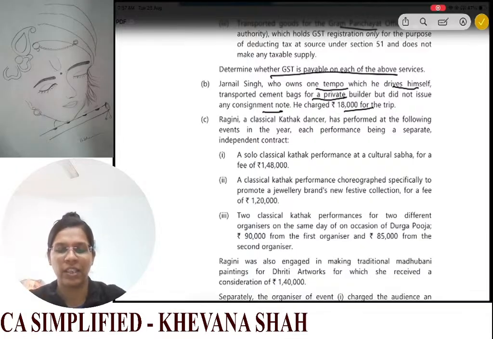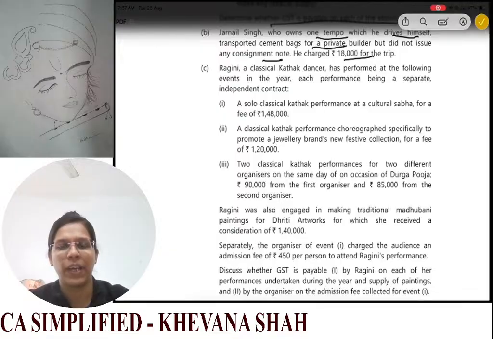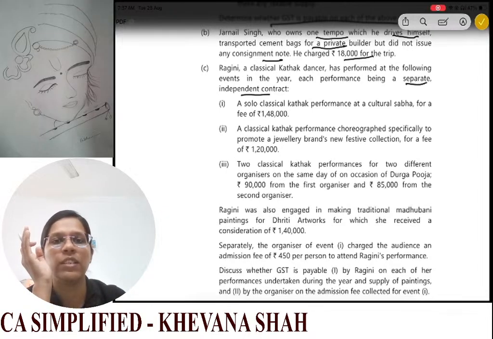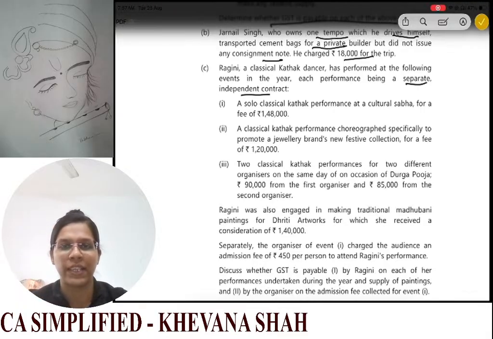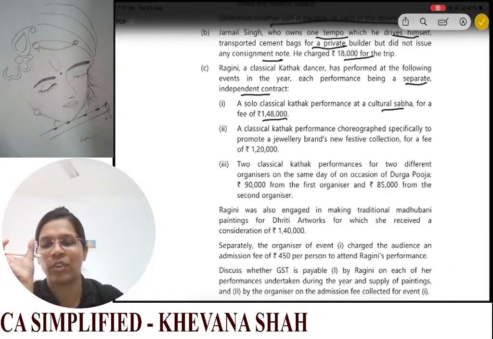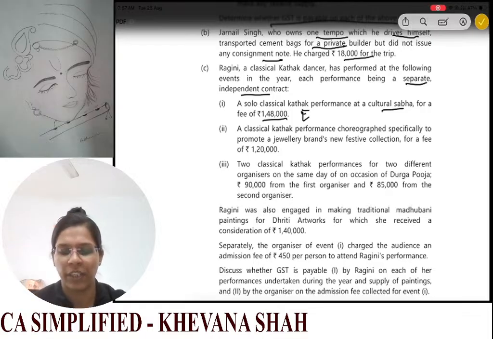Now we have Ragini, who is a classical Kathak dancer. She has performed at various events in the year, each performance being a separate independent contract, which means these 1, 2 and 3 you need to take individually. The first one is a solo classical performance at a cultural sabha for a fee of 1,48,000. Cultural dances for cultural sabha are specifically exempted. So here this will be exempt.